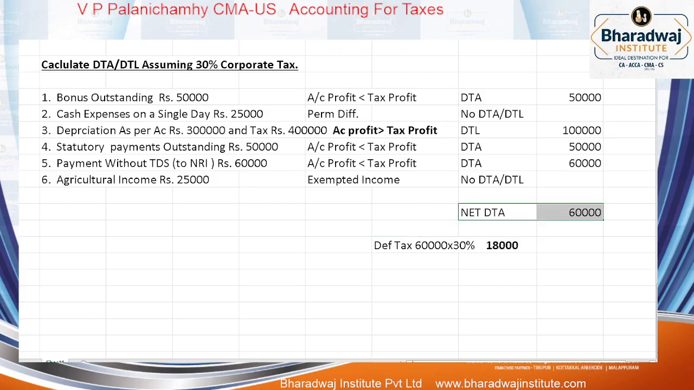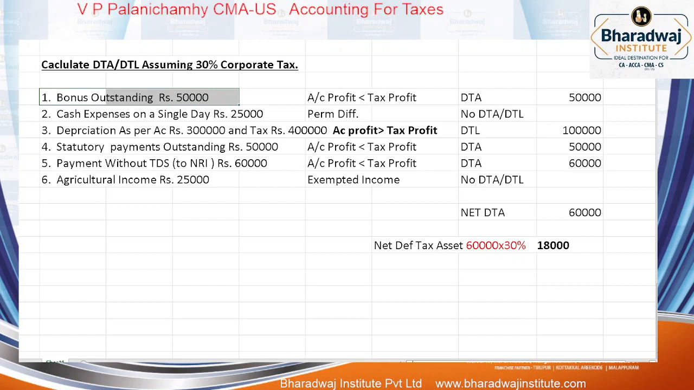See, book profit effect is 60,000. Profit effect is how much? 60,000. Tax effect எவ்வளவு இருக்கும்? 30%. Deferred tax asset. This is called as net deferred tax asset. How much? 30%. Once again, I repeat.